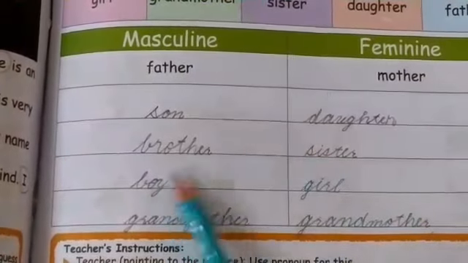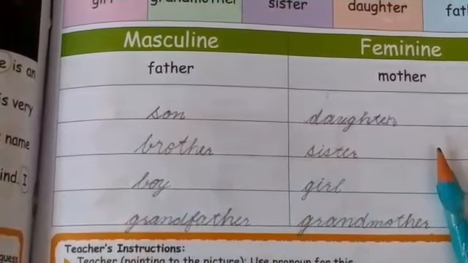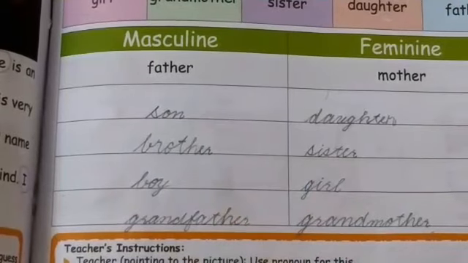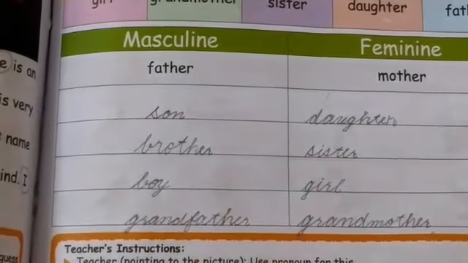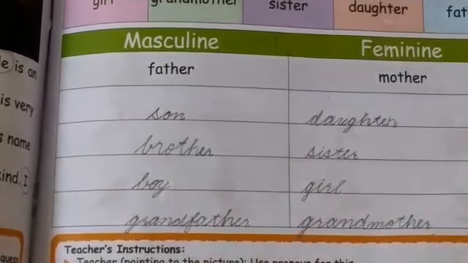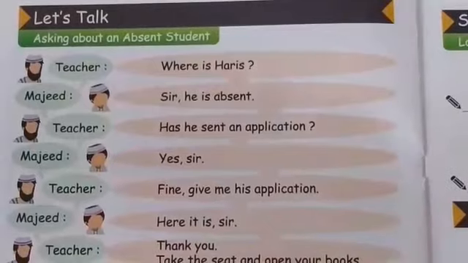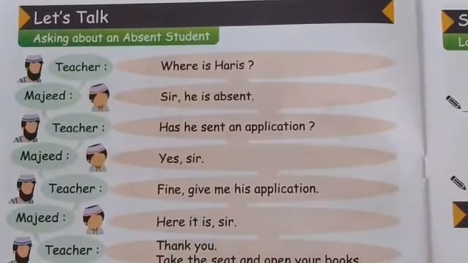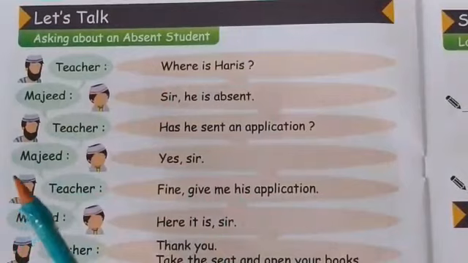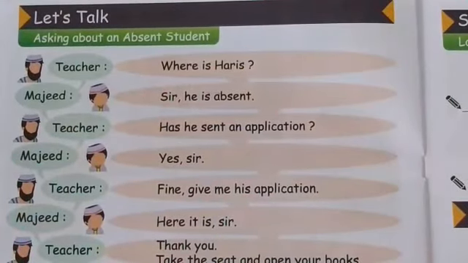Yes, here are some answers and you have to write them neatly on your book page number 37, and you have to learn them by heart. This question is really important regarding your exam, as I've told you before also. Now let's move to the next segment. And next activity is let's talk and asking about an absent student. Here we have Majid and Haris, but we are going to switch these roles with Sana and Hina. So let's start.